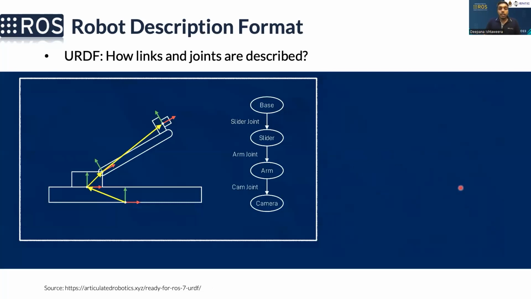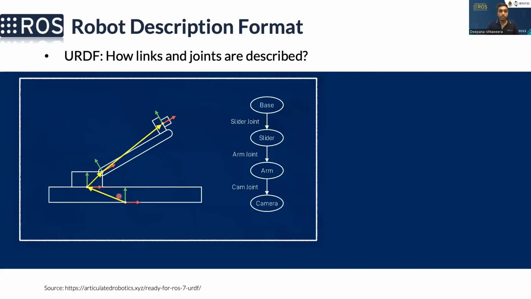Now let's look at a small example of how to define this in URDF. Here you can see a small application of a robotic system. This is a camera slider platform. You can see there are 4 links and 3 joints. Always the number of joints is less than the number of links. So these 4 links are connected using 3 joints. Here we have the base, the slider, the arm, and the camera.